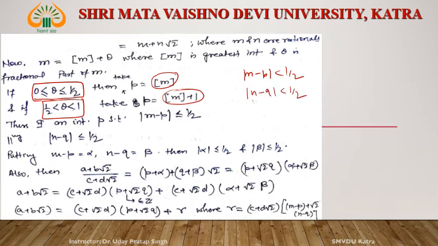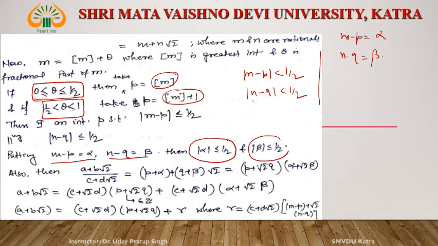For simplicity of notation, m minus p is alpha and n minus q is beta. So mod of alpha is less than or equal to 1 by 2 and mod of beta is less than or equal to 1 by 2.